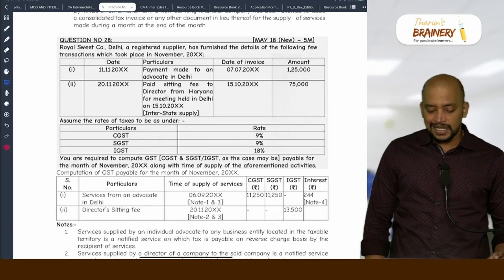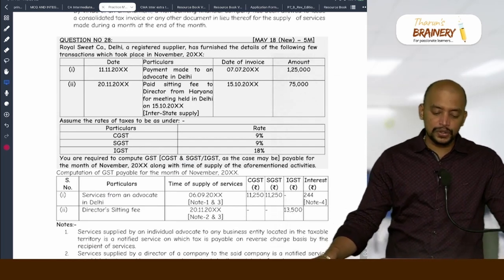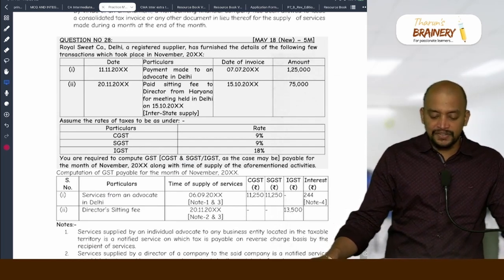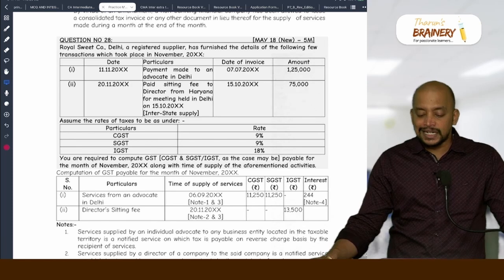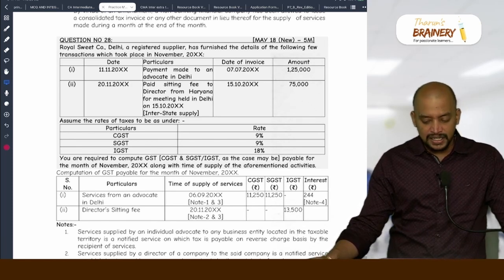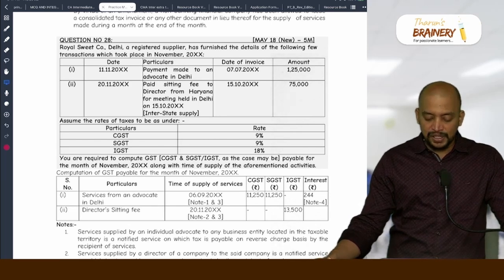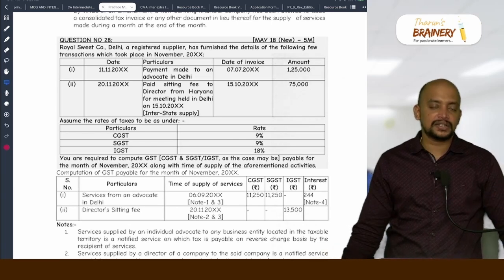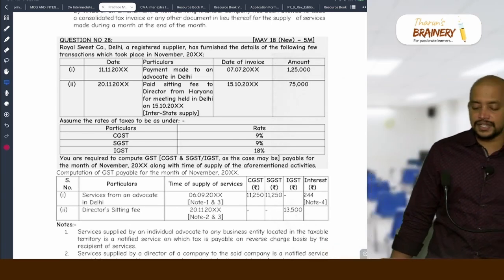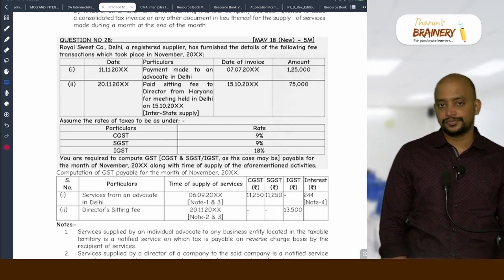Royal Sweet Company, Delhi, a registered supplier, has furnished the details of the following few transactions which took place in November. Date 11/11, payment made to an advocate in Delhi. Date of invoice 7/7, amount 1,25,000. You are required to compute GST payable for the month of November along with the time of supply for the aforementioned activities.